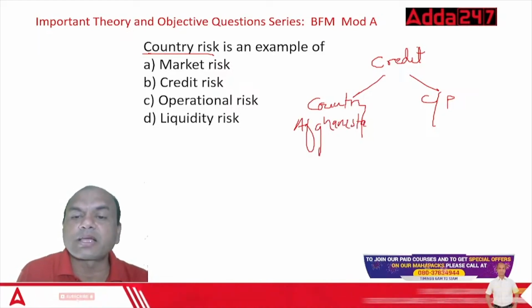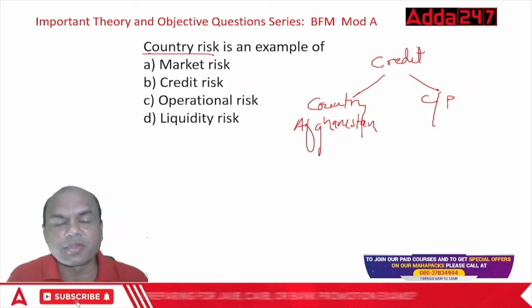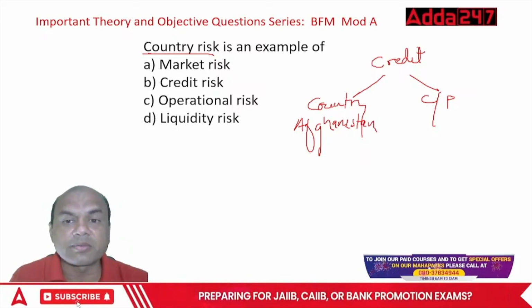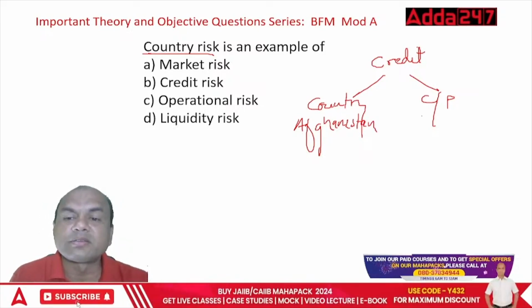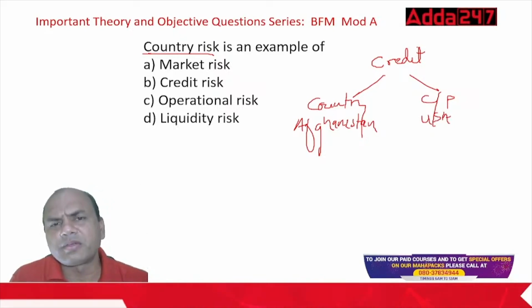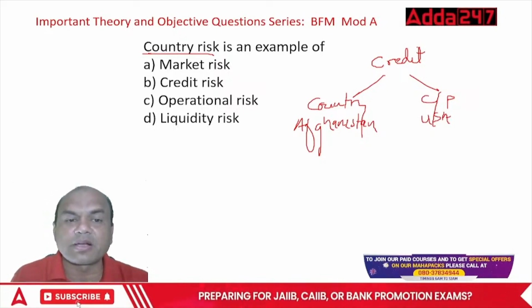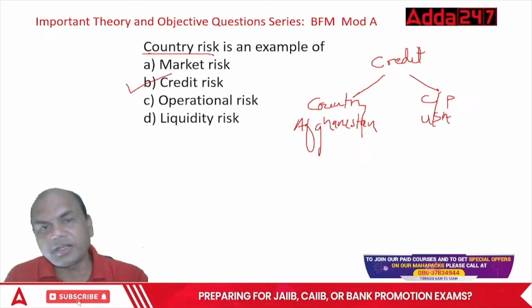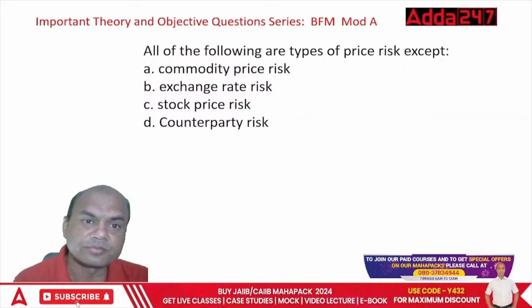Country is in a problem. Pakistan, country is in a problem, right? Sri Lanka, country is in a problem. Counterparty, USA, country is good, but your party is bad, not paying you. Okay, so country risk is a part of credit risk. Got it? Credit risk.